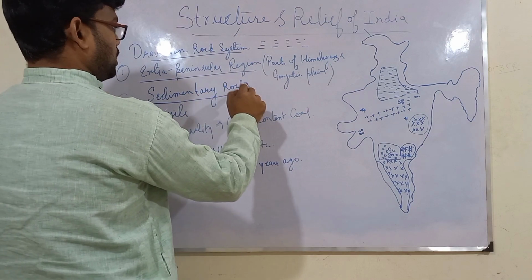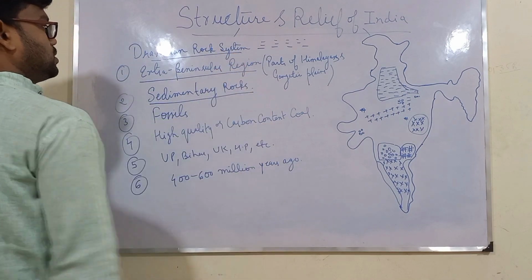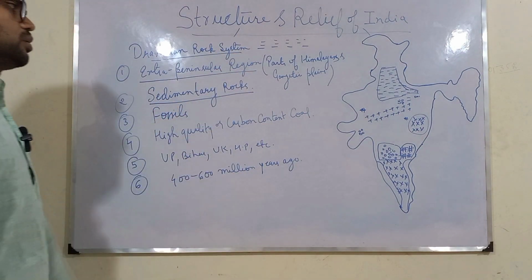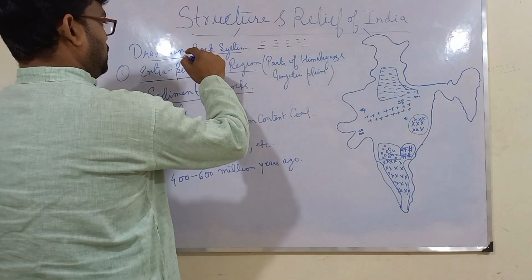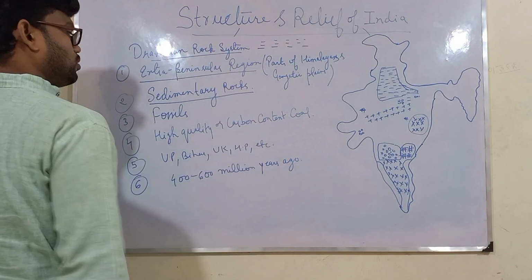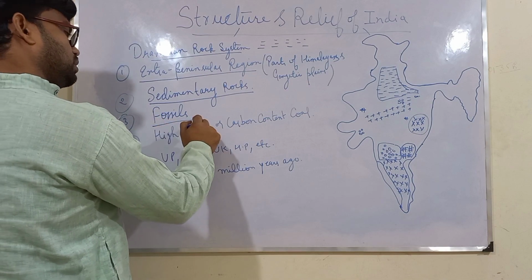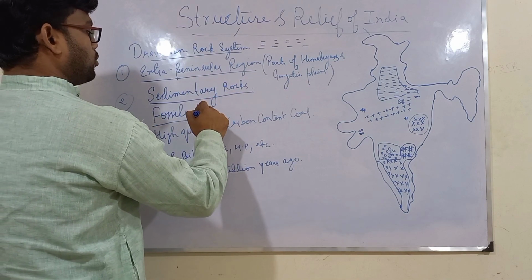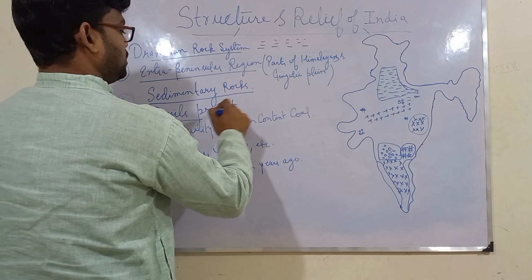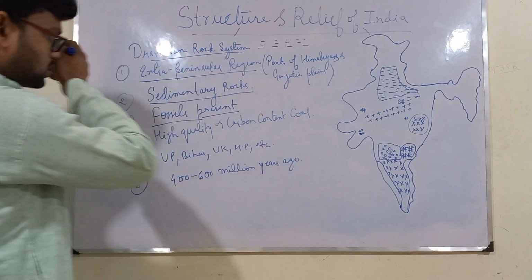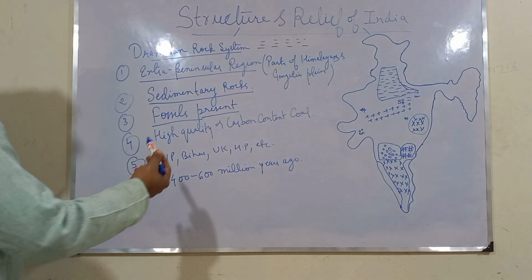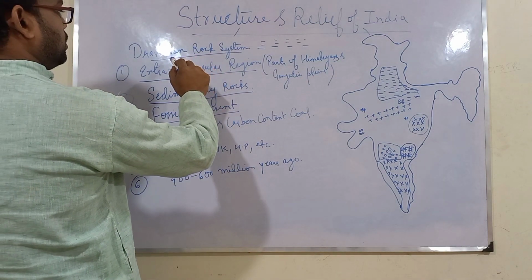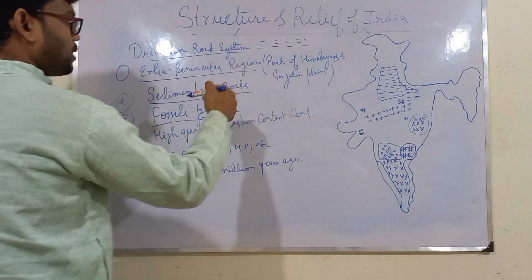What kind of rocks are present under this system? These are sedimentary rocks, and of course we know that if the rock is sedimentary type, then we have fossils present under this rock system. Now why this Dravidian rock system?